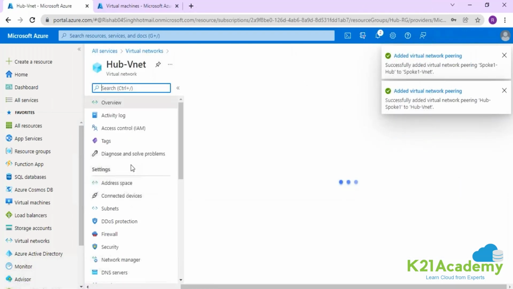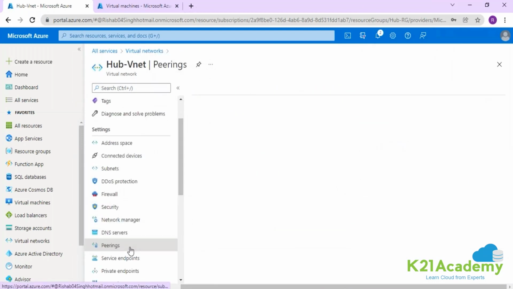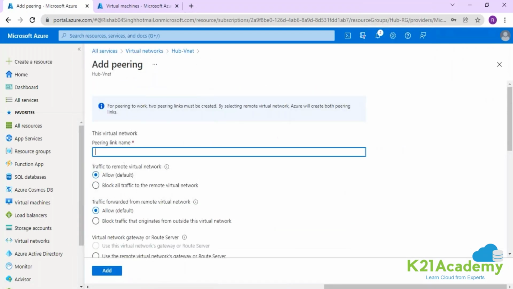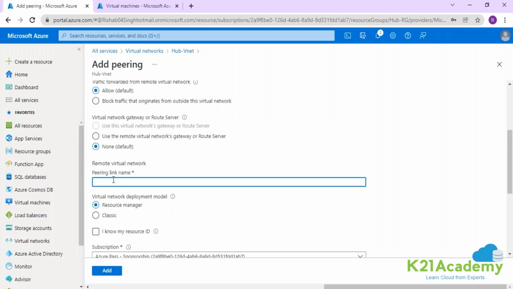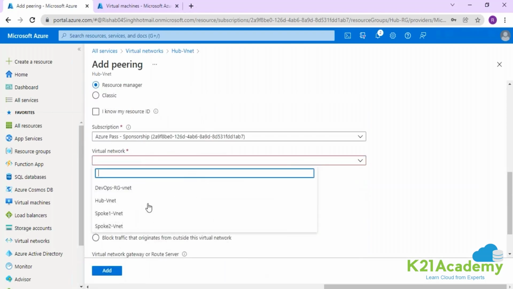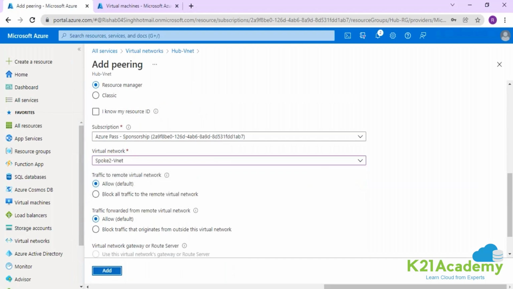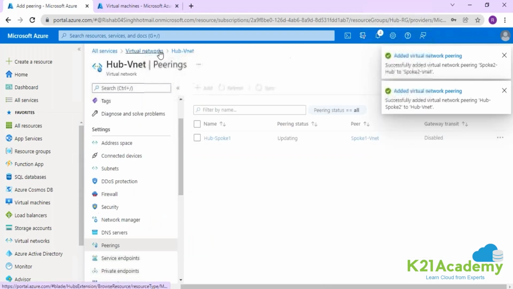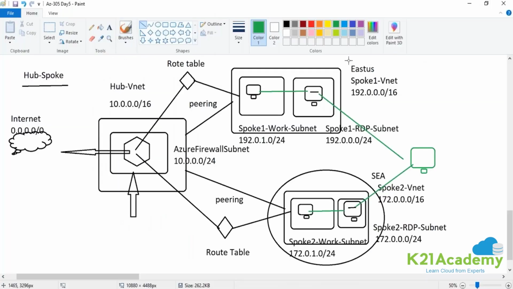Now similarly, these networks are connected now. Now I will create another VNet pairing between hub and spoke 2. Spoke 2 to hub. Added. Spoke 2. These two networks are also connected. Connectivity is there, guys. Now what else we required? We need to create two route tables. This connectivity is there. Now we need to create these two route tables, right?